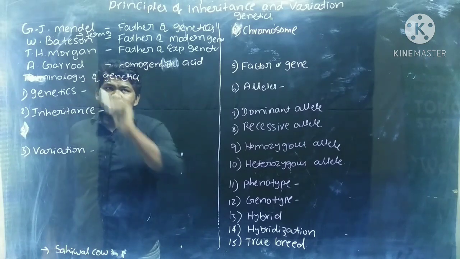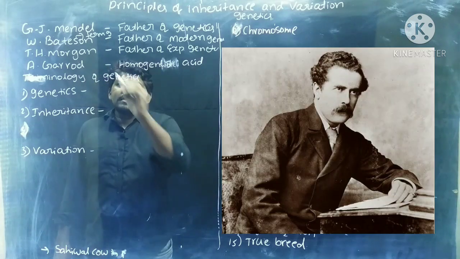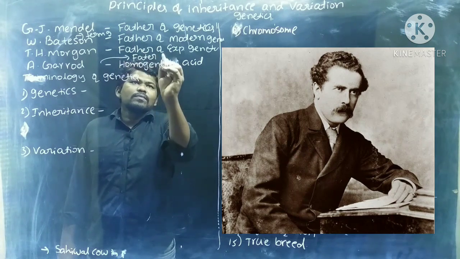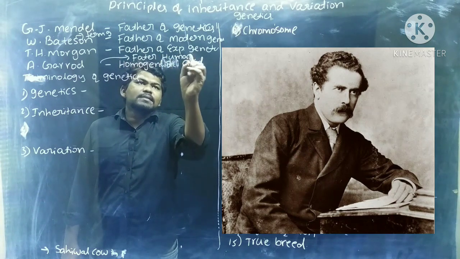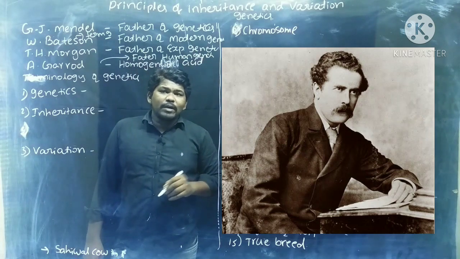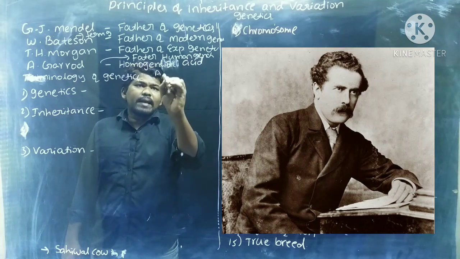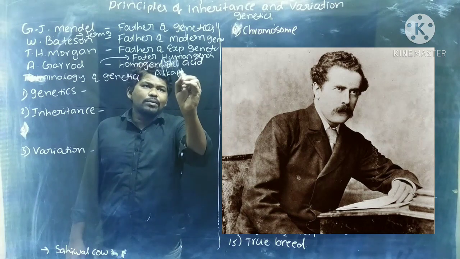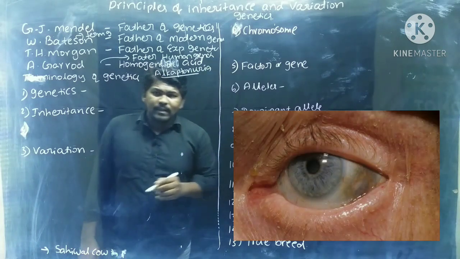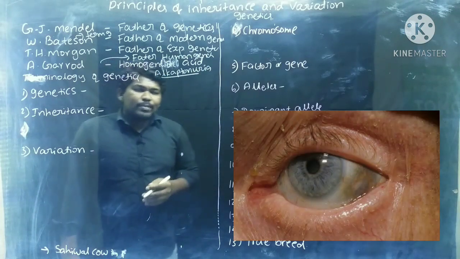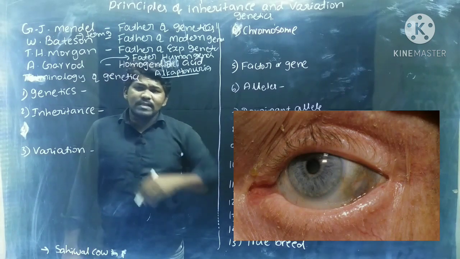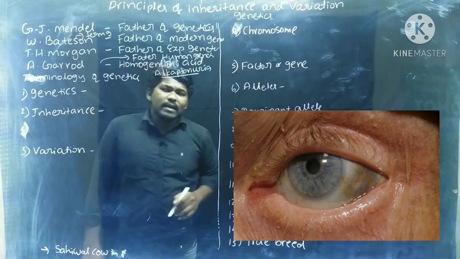Next, A. Garrod. A. Garrod is called the father of human genetics. He identified the first metabolic genetic disorder, that is alkaptonuria. Alkaptonuria is one type of genetic disorder. He is the first scientist who identified a metabolic genetic disorder.